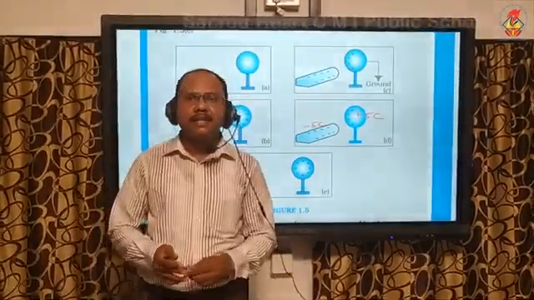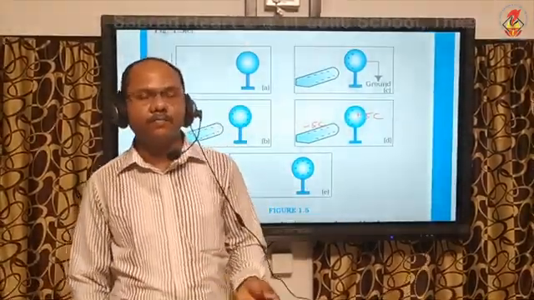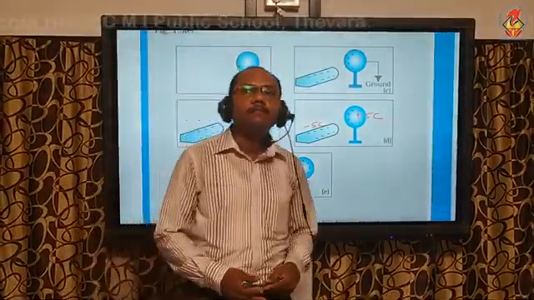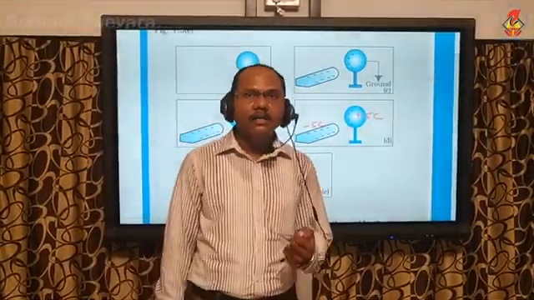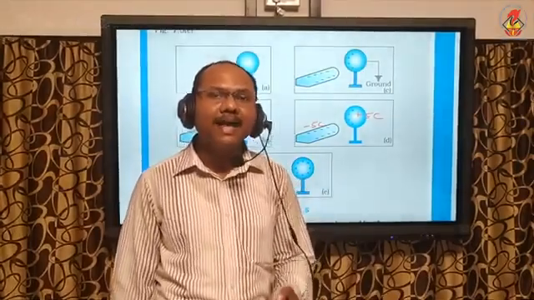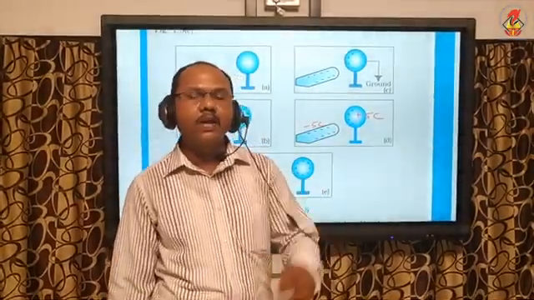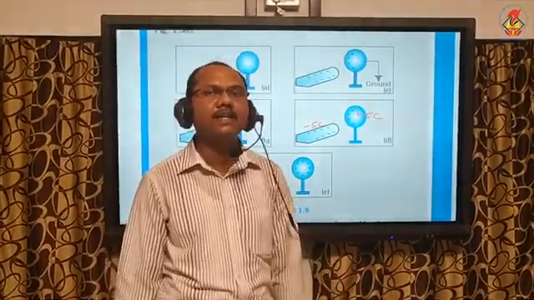Now there are certain practical applications based on this charging. You have noticed that vehicles carrying inflammable particles usually have metallic chains touching the ground. Why are those chains hanging?